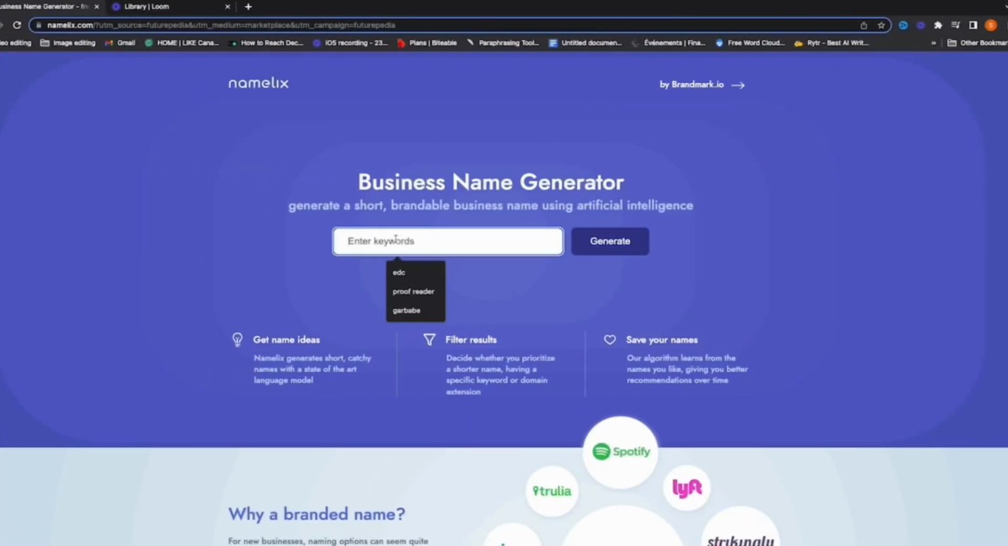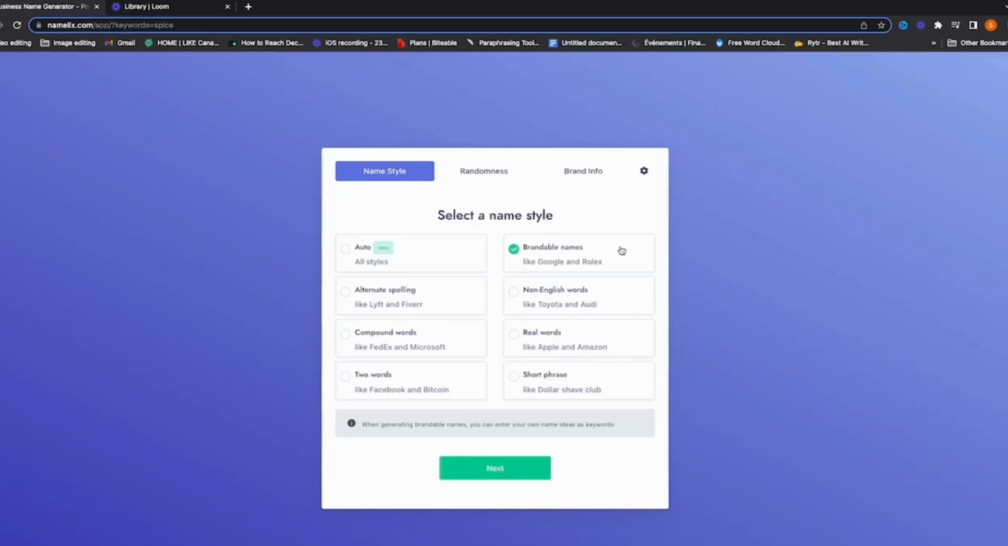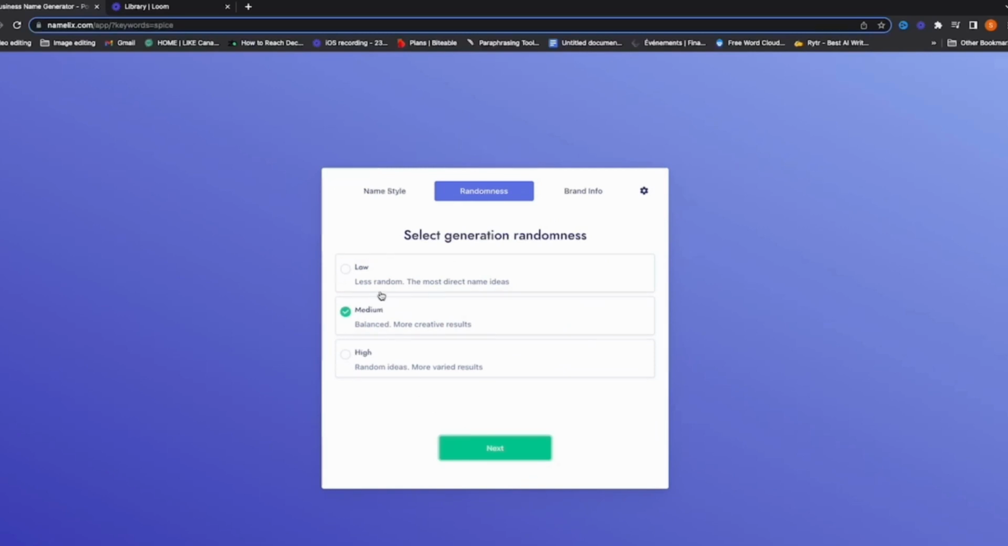Let's say we want to create a business about spice. So we're going to add here spice and click on generate. It's going to give you different options. You can choose the style of name. I want to build something more brandable, so I'm going to click on this one, brandable name, and you can go on next. When you go on next, you have the option here to choose low, medium, and high.